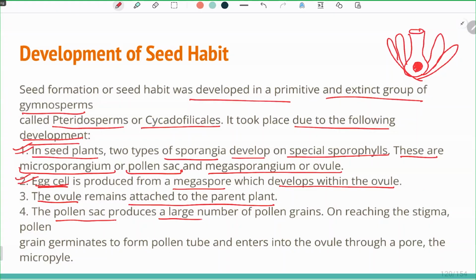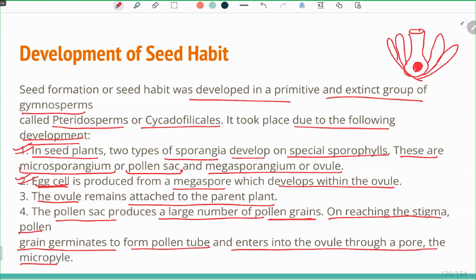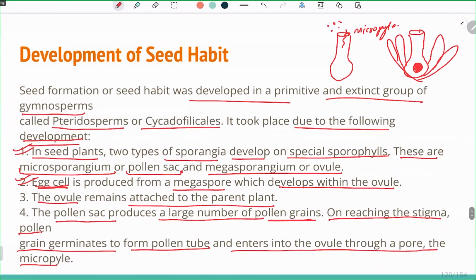The pollen sac produces a large number of pollen grains. Reaching the stigma, the pollen grain germinates to form a pollen tube. It enters the ovule through a pore on the surface of the ovule, which is termed the micropyle.